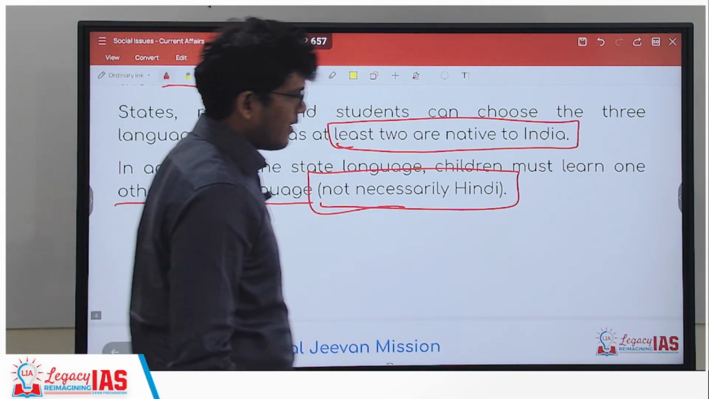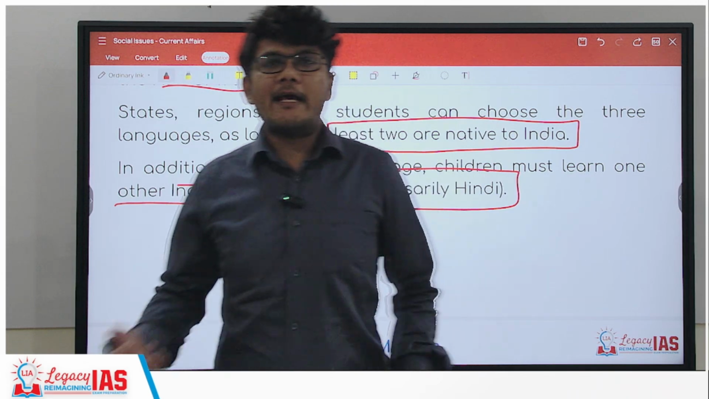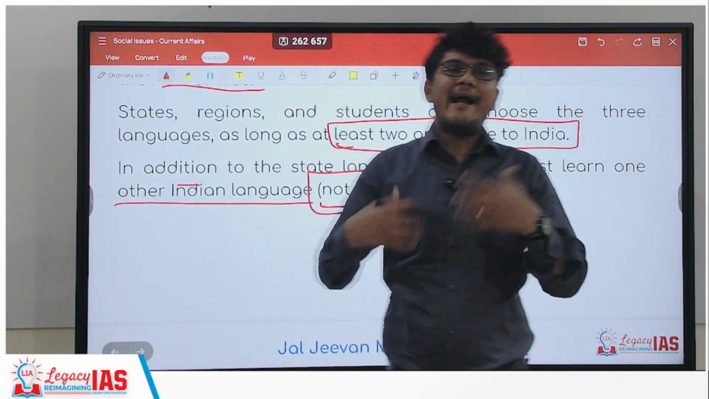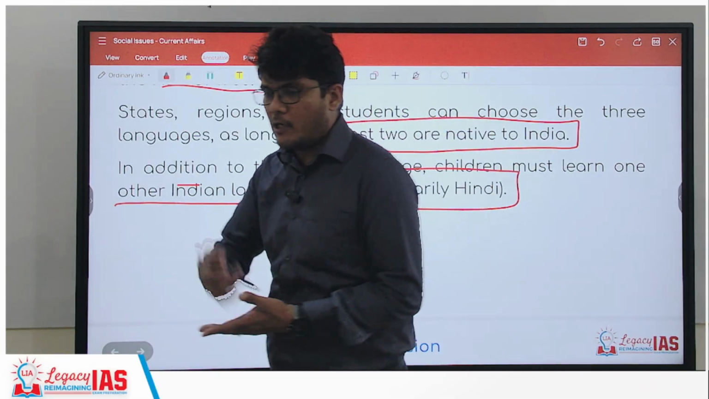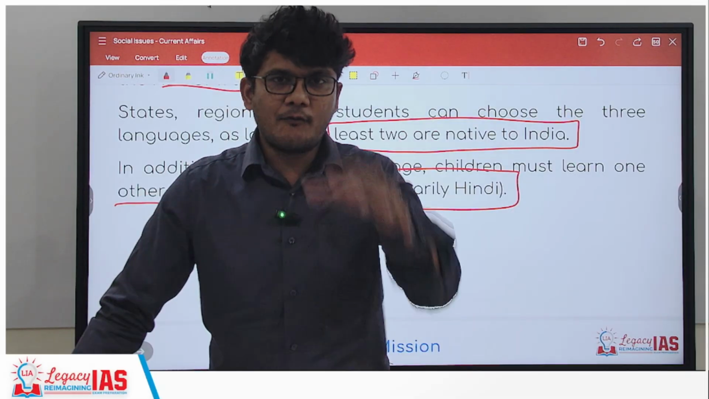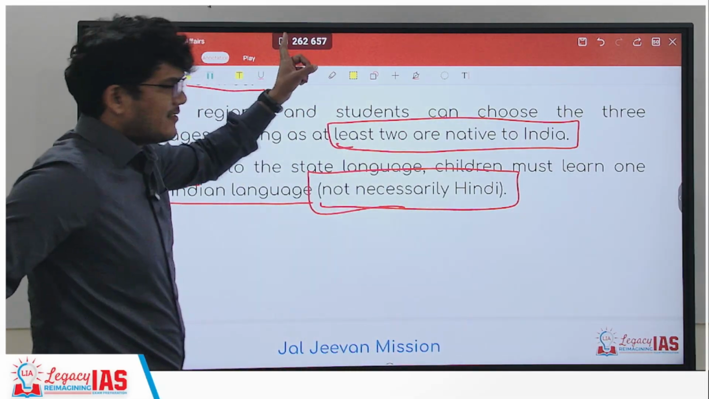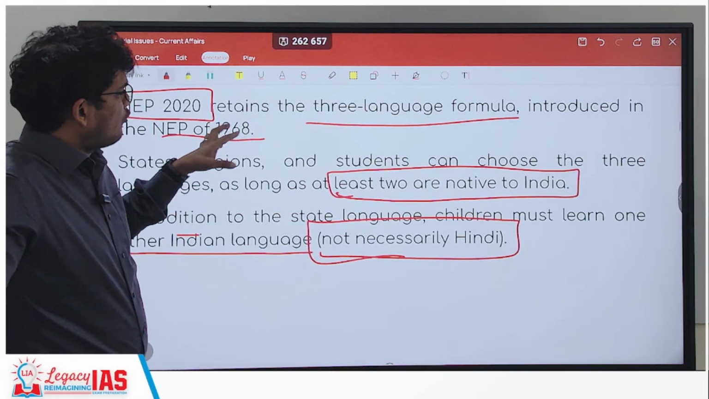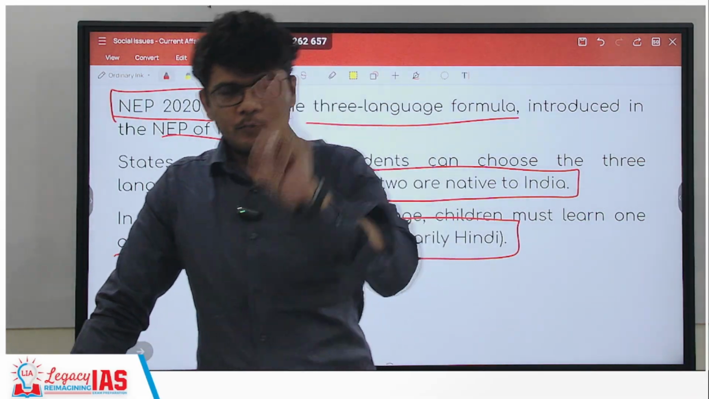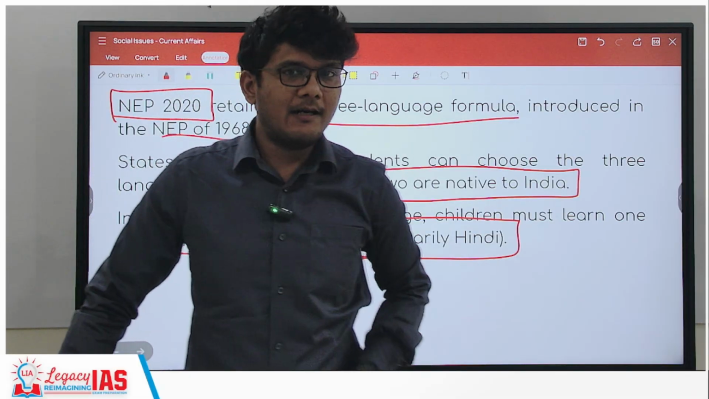I hope this is clear, right? So still there will be certain issues. There are certain issues raised. That concern, challenges, way forward, positives, negatives, we'll analyze for the mains examination. For right now, you remember the 1968 provision and the 2020 provision. 2020 provision: three languages formula retained, but two have to be native Indian languages.